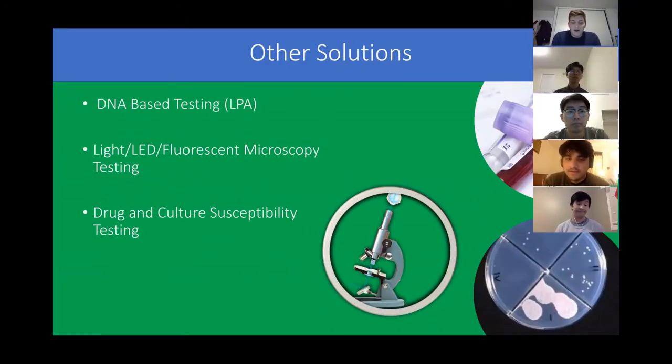Other solutions for diagnosing diseases include DNA-based tests on different types of proteins. There's also LED fluorescent microscopy testing and drug and culture susceptibility testing. All of these tests take a long time because they have to be sent to a lab to be checked and to look at all the different information and data inside of these tests. And they cost a lot of money.